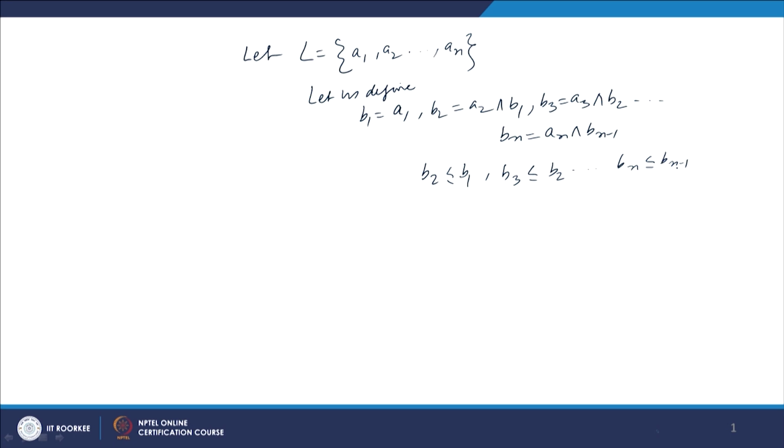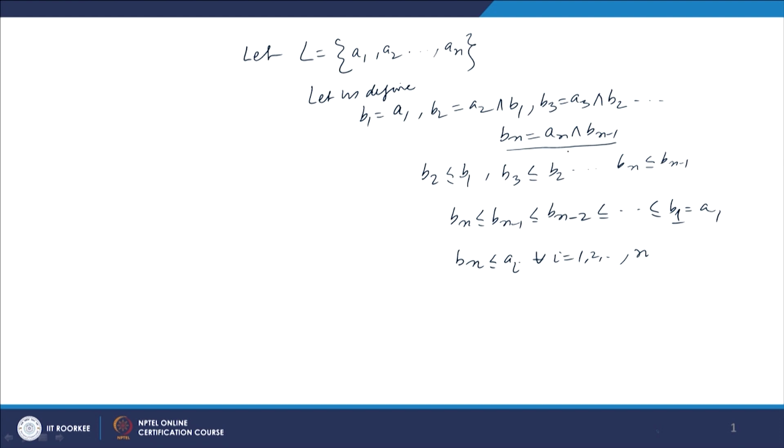So, Bn precedes Bn minus 1, Bn minus 1 precedes Bn minus 2, and so on, precedes B1, and B1 means A1. In this process you can see that Bn precedes Ai for every i equal to 1, 2 and so on up to n, because Bn equal to An meet Bn minus 1. So, Bn is the greatest lower bound of An and Bn minus 1. So, Bn precedes An and Bn precedes Bn minus 1.